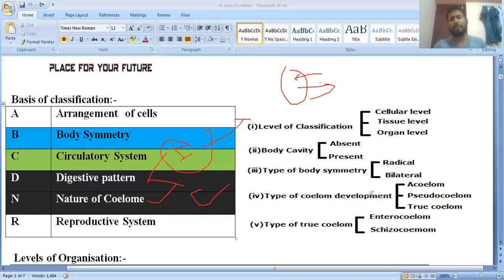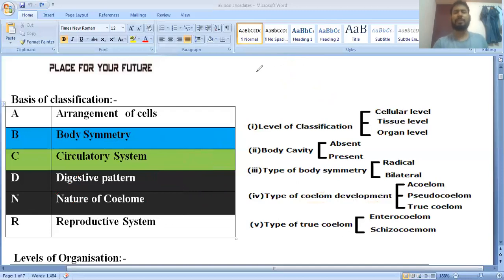Nature of coelom, here they have given the detail if you see. So here they have given the types of coelom development. And you know very well, coelom, how many types are found? Coelom is of three different types. If they have the body cavity, that animal is called coelomate. And body cavity is made up of the mesoderm. So it is the lining of the mesoderm. Clear? Internal and external lining of the mesoderm, so that is called the body cavity.